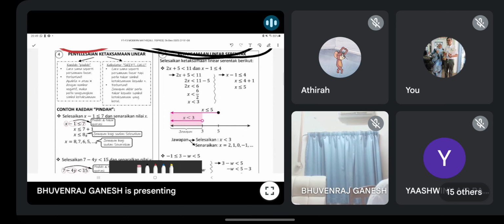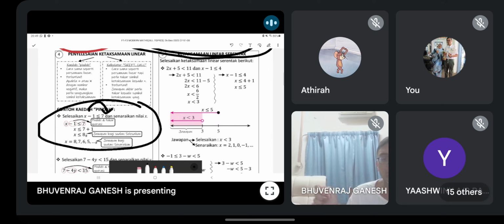Okay, so this one, guys, take note, inequality. Guys, if I shift the 1 here, does the symbol change? Do I need to switch the sign? This one you all must be clear about.